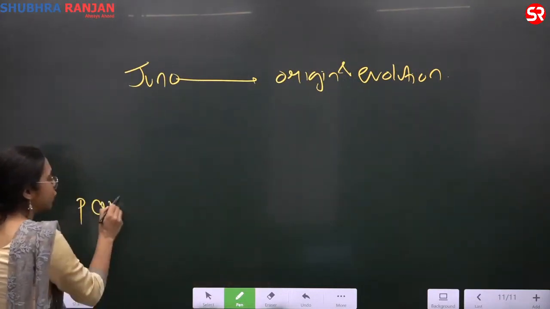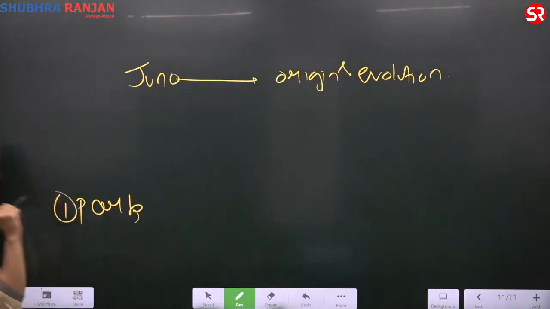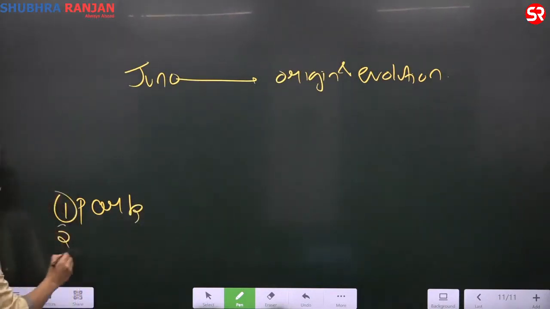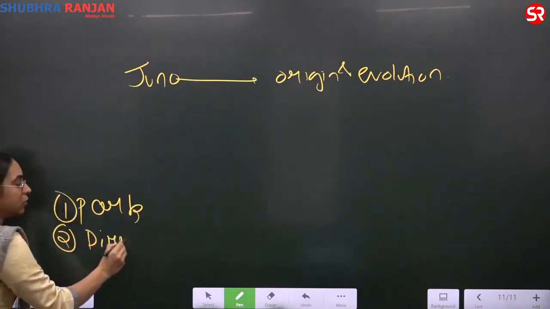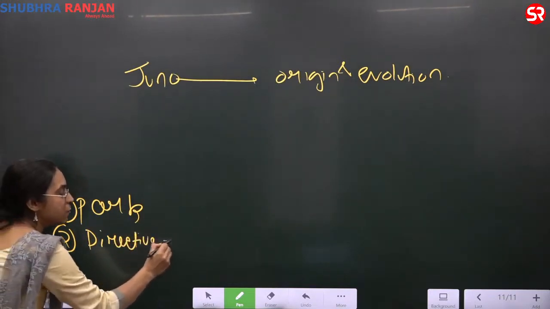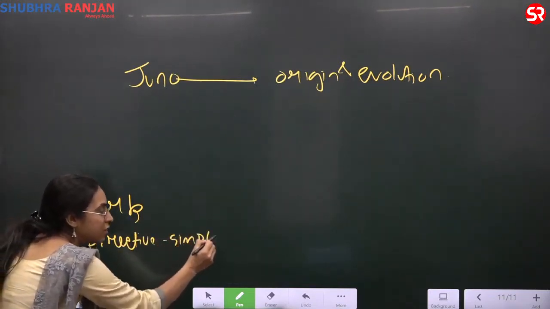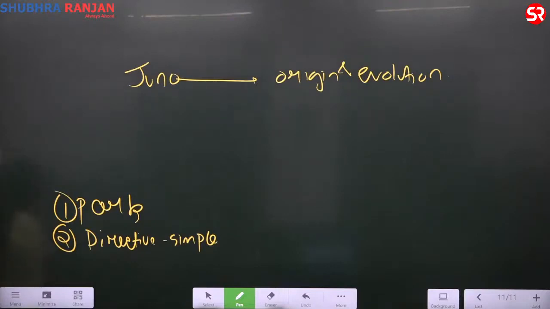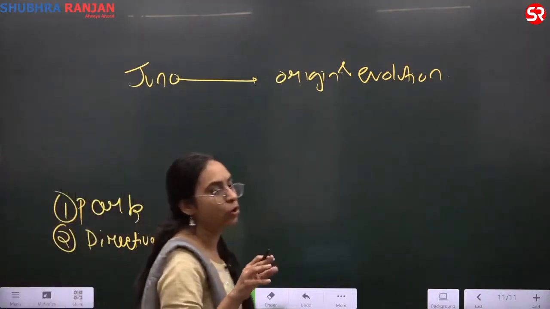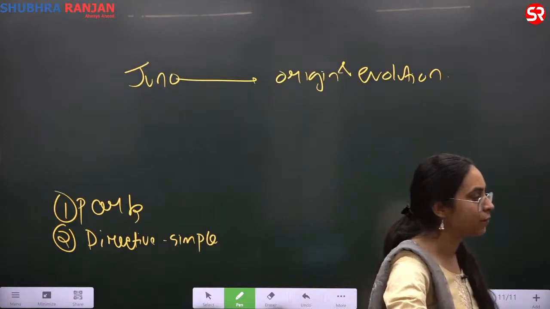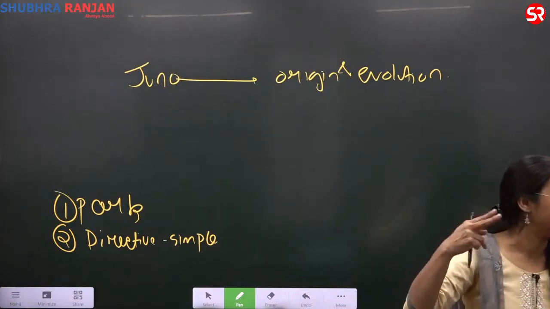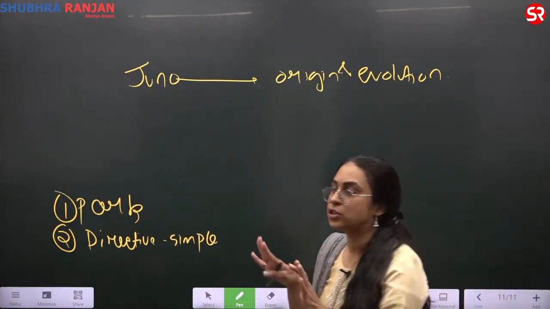So firstly, when you read the question, you read how many parts? One part. Second, what is the directive word? There is no directive word here. It's a simple question. What are directive words? Directive words can be discuss, examine, critically examine. These are the directive words. Don't miss out the directive words. I will not go into detail of directive words today, because it will take time for you to understand and eventually understand the demand.